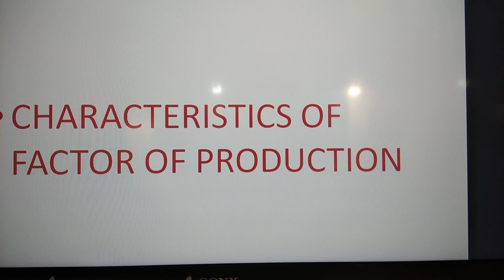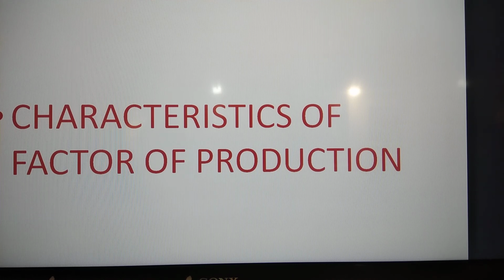Now I'll tell you the characteristics of factors of production. The first characteristic is that production is the outcome of cooperation among all the factors of production. The second characteristic is, though all the factors need to be combined in every productive activity, there is no necessity to combine them in a fixed way.